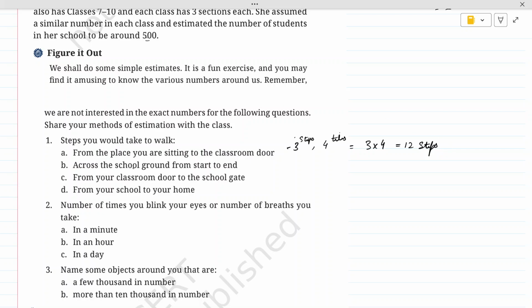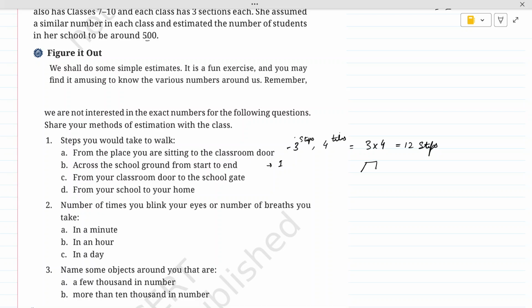Then across the school ground from start to end. Now you have to measure how many steps you will take across the school ground. For that, kids, you can see how many steps you take to complete the round of your one class, and how many such classes can be there in a ground.